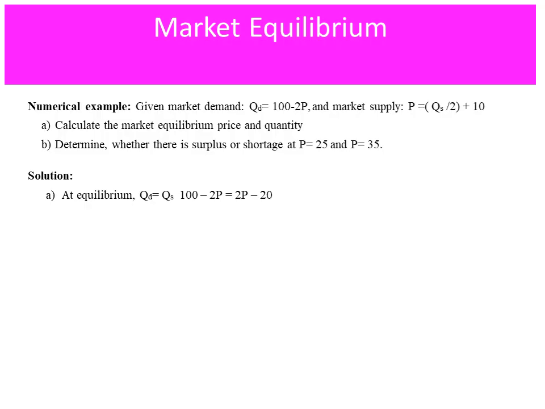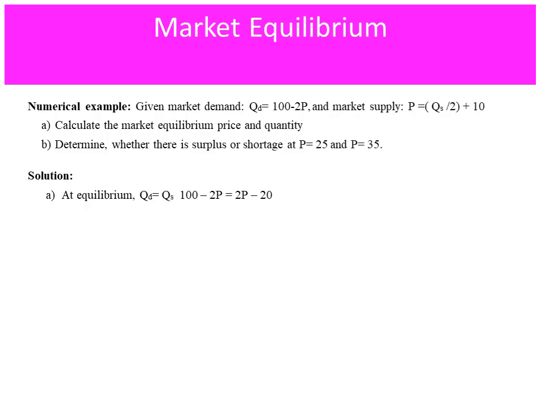How do we get that? First, we have to exchange the place of quantity supplied with price. Price equals quantity supplied over 2 plus 10. That means P minus 10 equals Qs over 2. When we cross-multiply, Qs equals 2P minus 2 times 10.